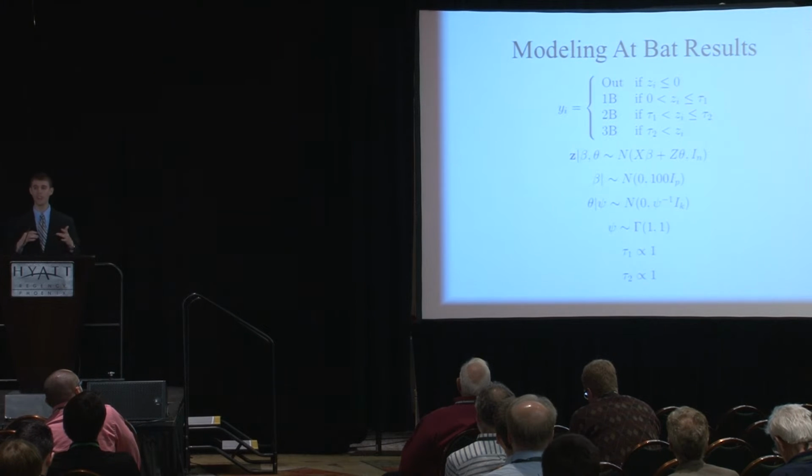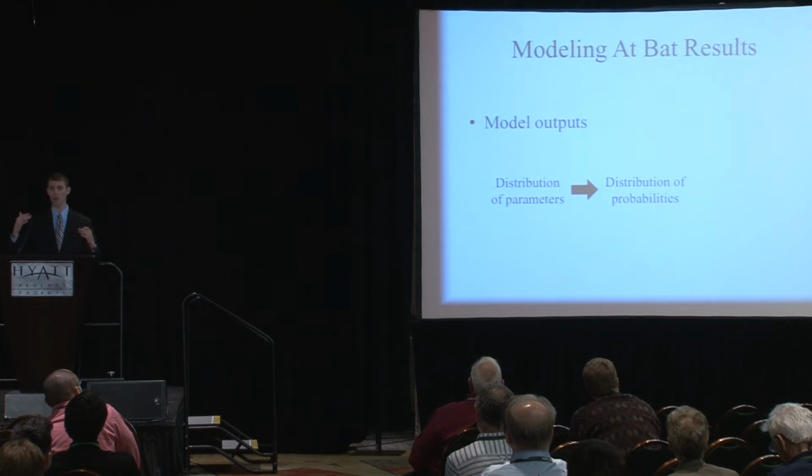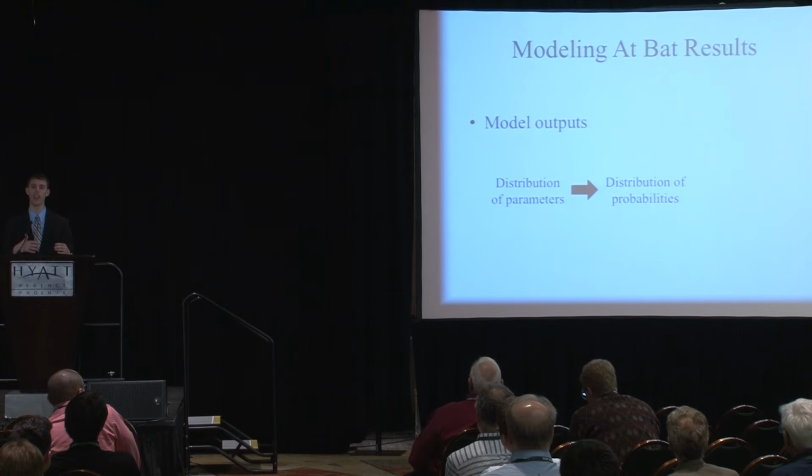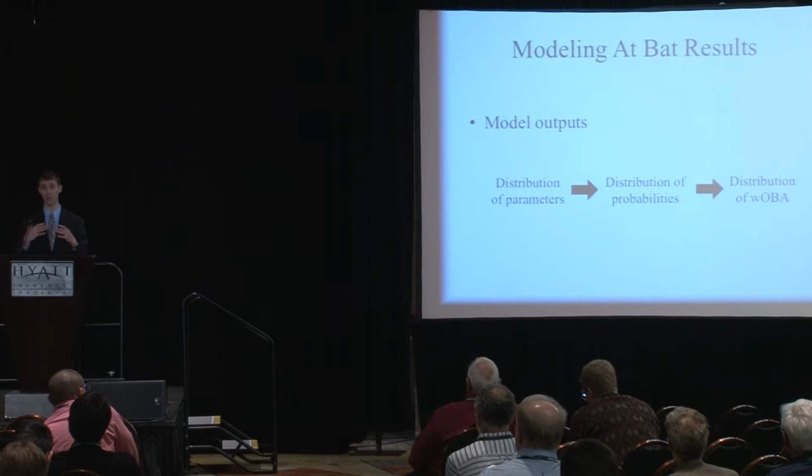And what the sampler will actually end up giving us when it's all said and done is a distribution of parameters, all those Greek letters that you saw up there. From this distribution of parameters, you'll then get a distribution of probabilities. So for each ball in play, you'll get a distribution of what's the probability that it was an out, a single, double, triple, and so on. And then from this, we can calculate a distribution of wOBA to get an expected wOBA, and that's where we're getting that xwOBA idea from. So that's how we're actually going to calculate the expected wOBA, or the X part of xwOBA.